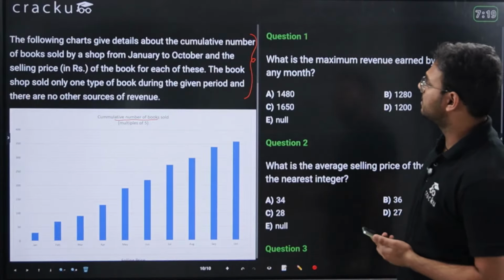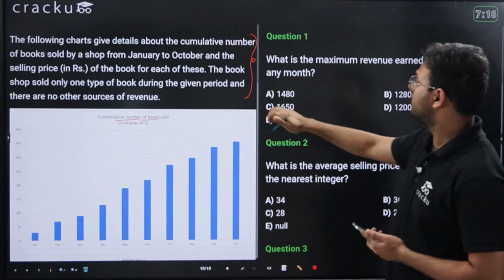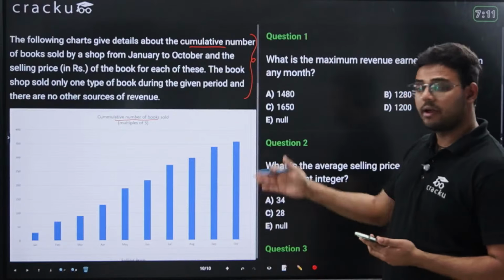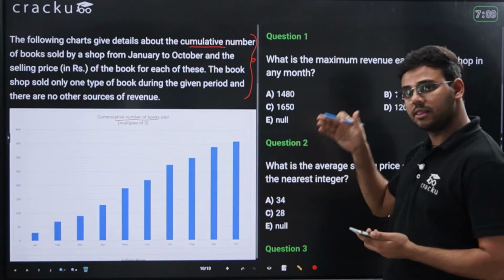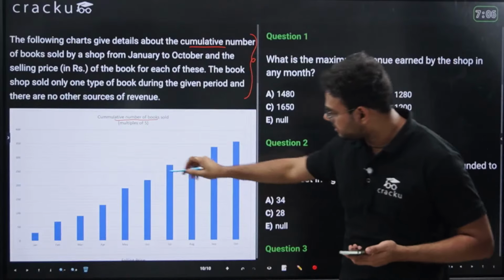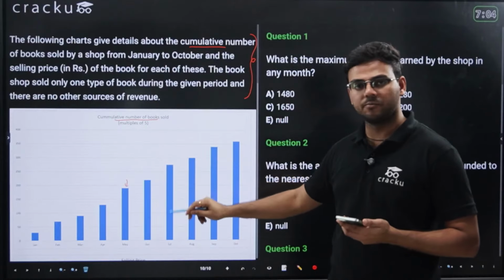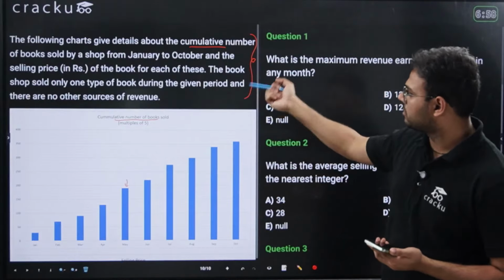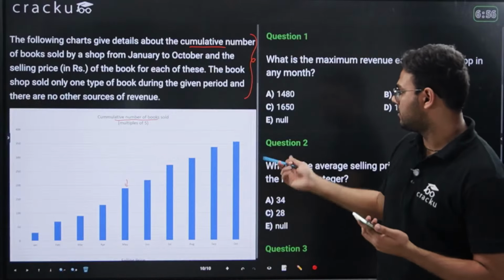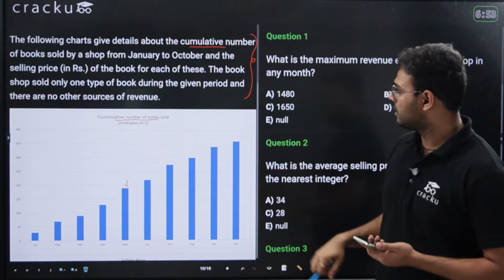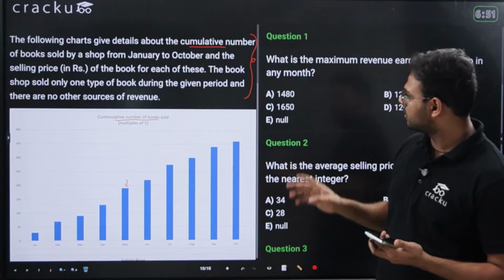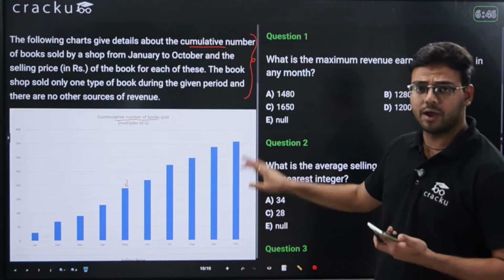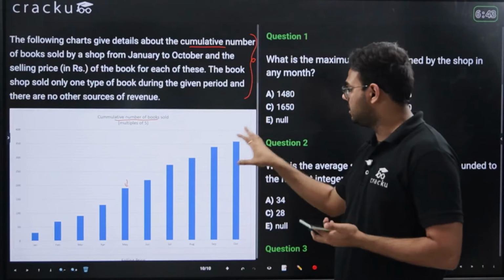So the following charts give details about the cumulative number of books sold by a shop from January to October. Cumulative means taking all together from the first month till, let's say, May. This represents the sum of all the books sold from January to May. The selling price of the book is given in the other diagram, which will be seen when I scroll down. The shop sold only one type of book during the given period, and there are no other sources of revenue. So you have to just consider the data given in these two diagrams.